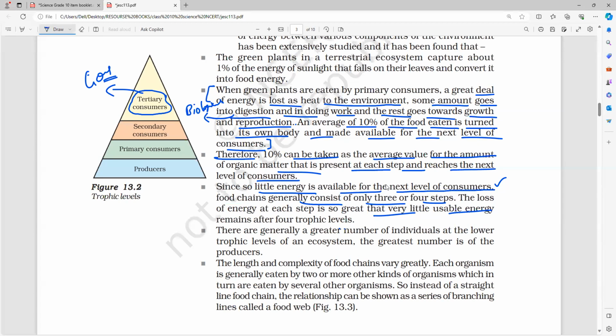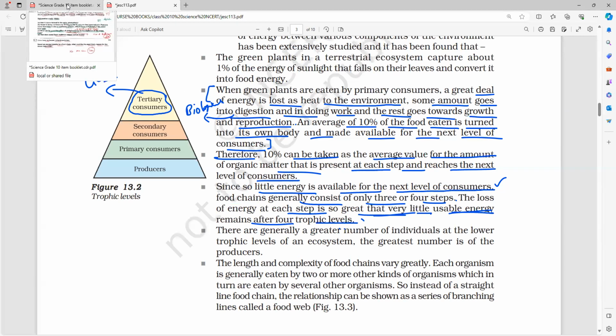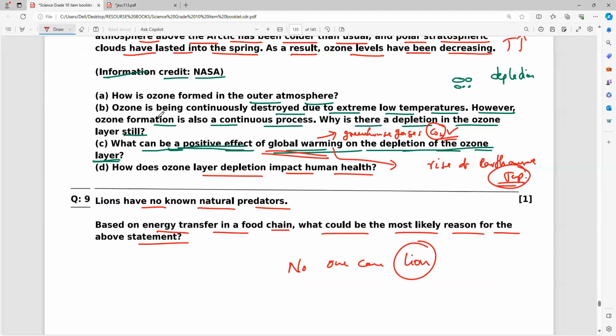Since little energy is available for the next level of consumers, the food chain generally consists of only 3 or 4 steps. The loss of energy at each step is so great that very little useful energy remains after the fourth trophic level. Because of this, after the lion nobody is present to eat the lion. So please remember that.